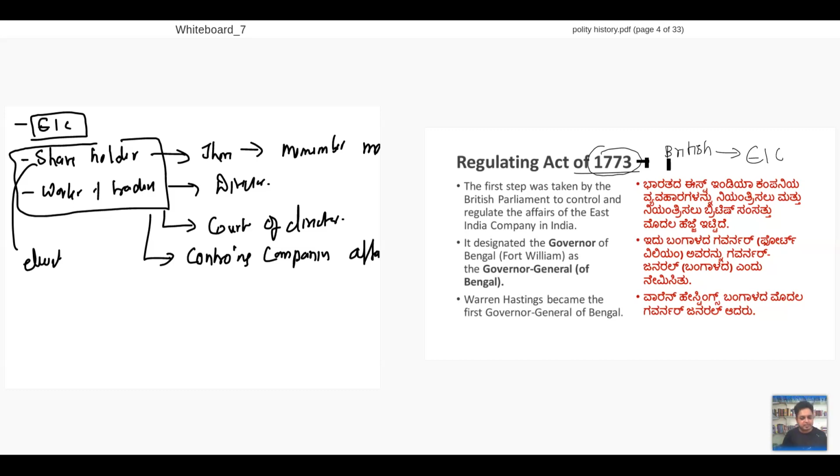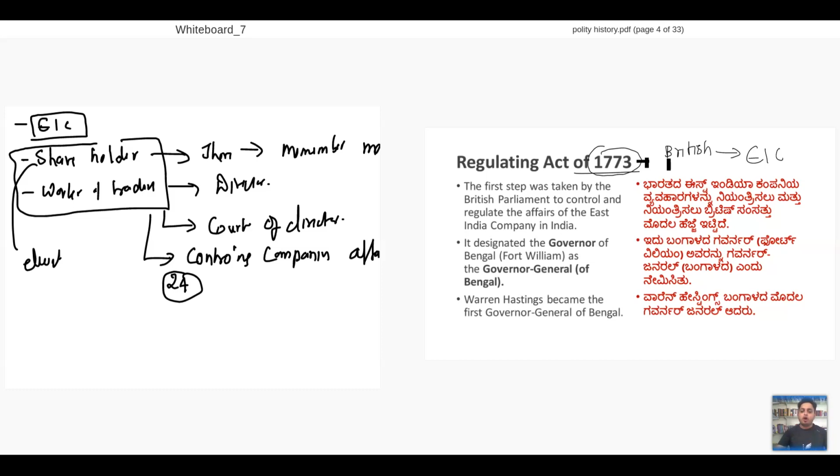So it happens now also. Even now, if you want to see any of these things, it will be exactly like this. Shareholders will be there. Then there'll be an election process. After this election process, there'll be a court of directors who will be controlling the company affairs. So we understood under East India Company, we'll have a court of directors who are elected, 24 members who are elected. This is the existing figure of East India Company.